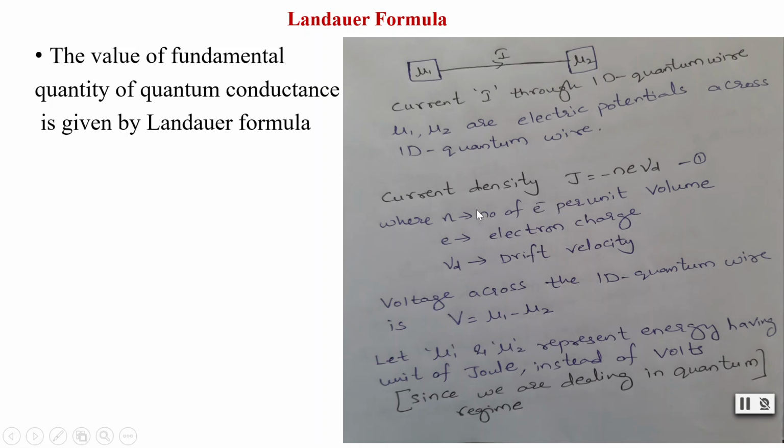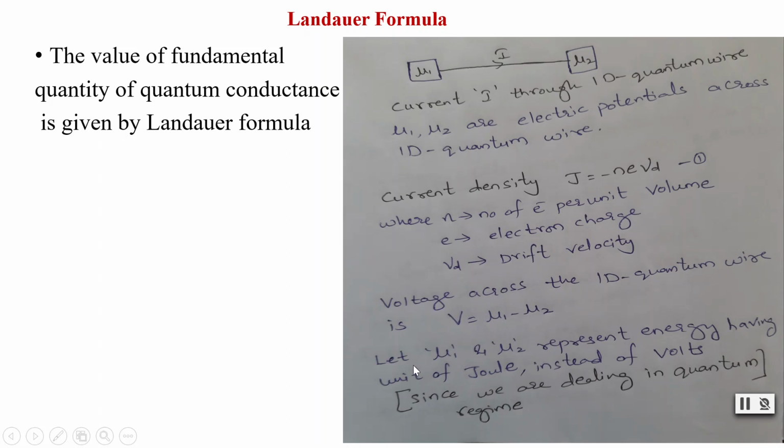We know from semiconductor physics that current density J is equal to minus N e Vd, where Vd is the drift velocity, e is the electron charge, and N is the number of electrons per unit volume. So this is the first equation. Now the voltage across the 1D quantum wire is V is equal to mu1 minus mu2. For now just consider that this is a voltage, mu1 minus mu2. In the next step you will understand how we are changing this.